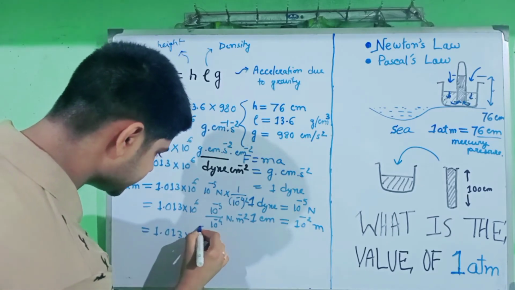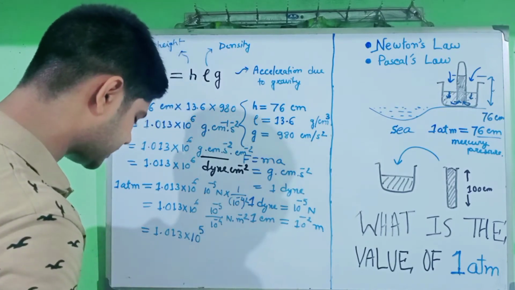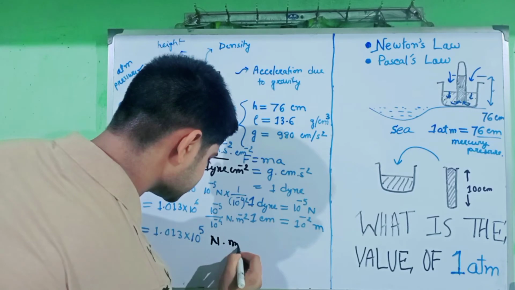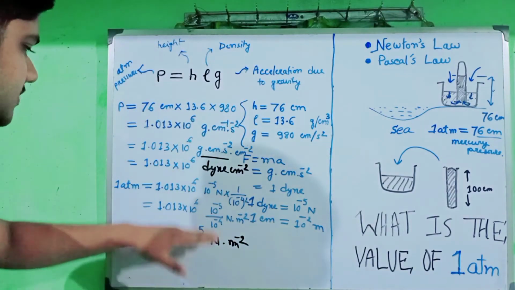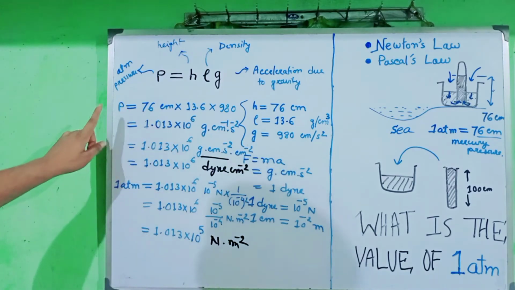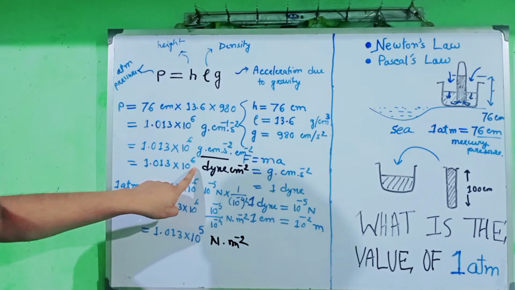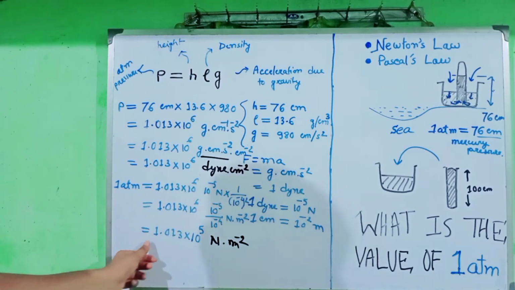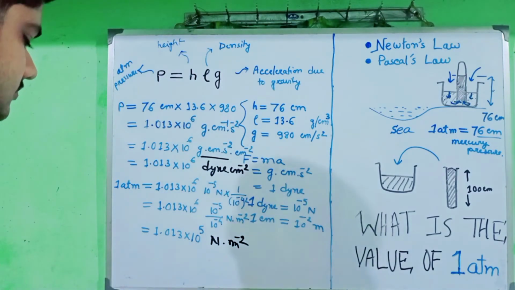So we will get 10 to the 5 Newton per meter square. So I have already obtained two relations. 1 atmosphere equals 1.013 into 10 raised to 6 dyne per centimeter square, and 1 atmosphere equals 1.013 into 10 raised to 5 Newton per meter square.